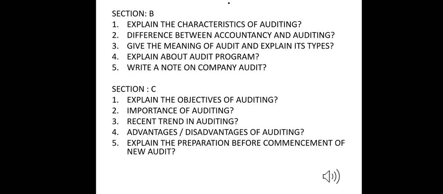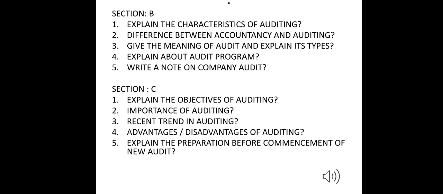So section B, 6 marks. Explain the characteristics of auditing, difference between accountancy and auditing, give the meaning of audit and explain its types, explain about audit program, write a note on company audit. According to your syllabus, this section B will be for 6 marks or 8 marks or 4 marks. Mainly you should write the answers at least for 2 pages. It should be in detail.